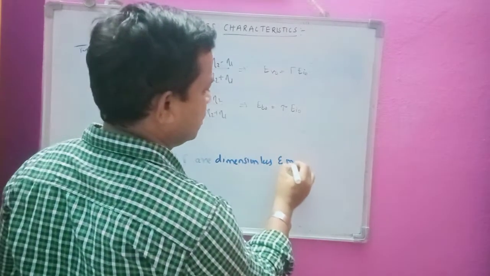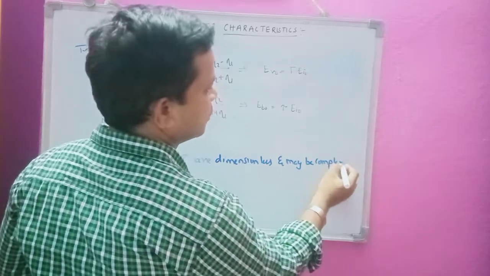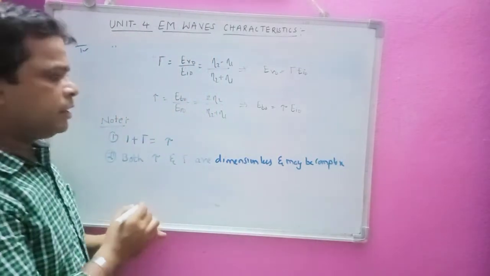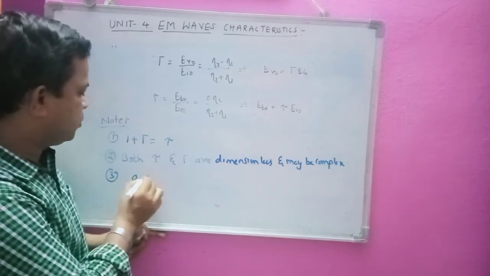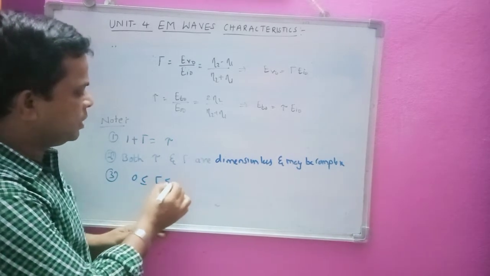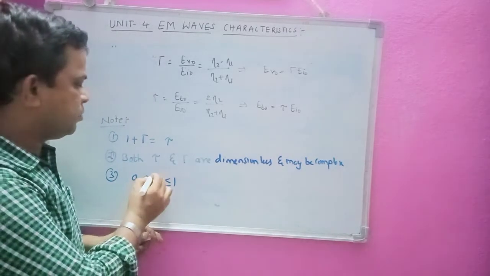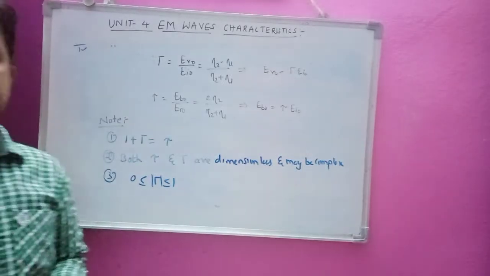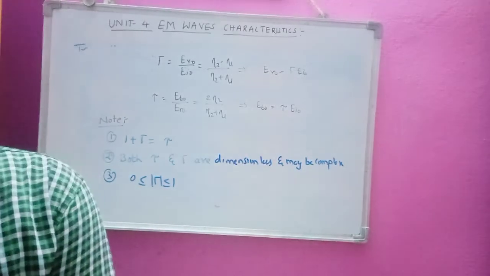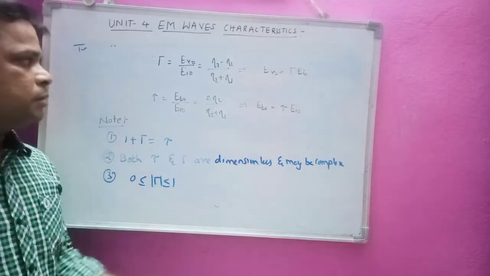Very important one. Similarly, the range of gamma is 0 less than or equal to mod gamma less than or equal to 1. We can verify that one. This is the modulus of gamma, and it will always lie between 0 and 1.